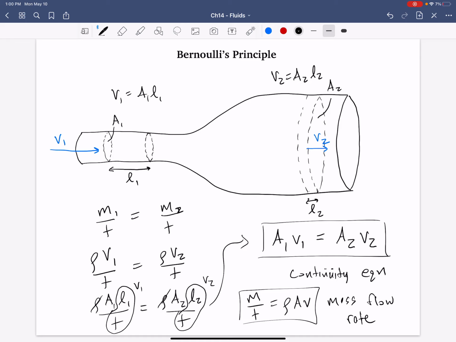All right. So in the next video, we'll talk about fluid flow, but if they change height, right? So we'll take Pascal's principle into account a little bit, all right?